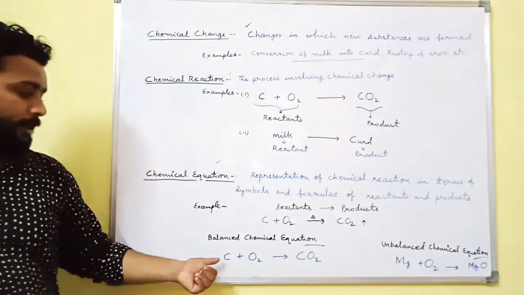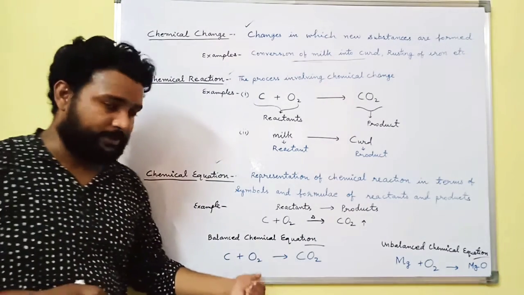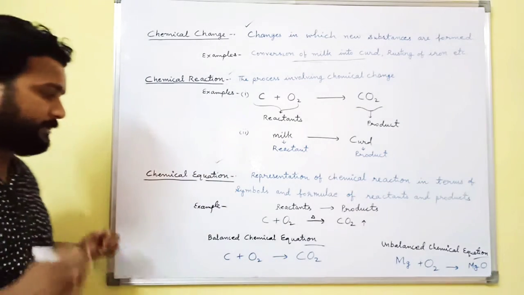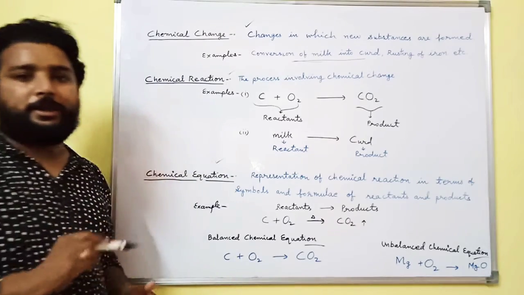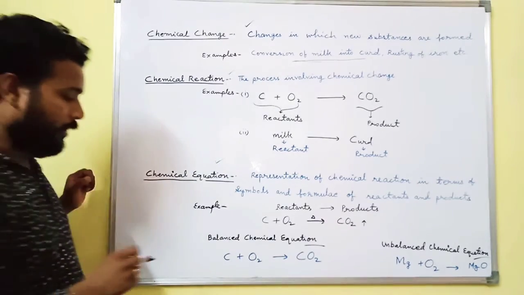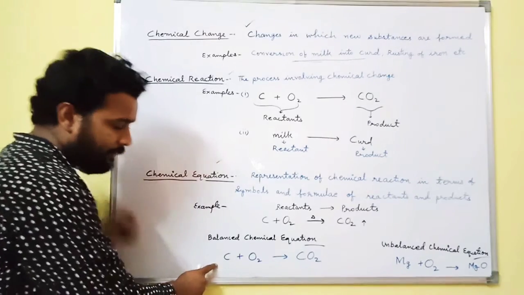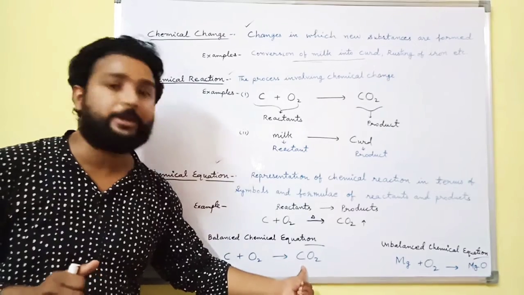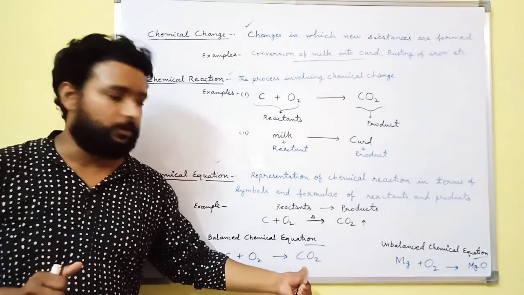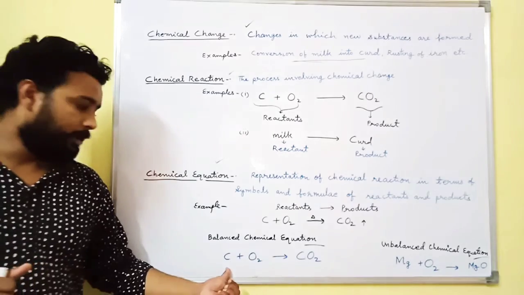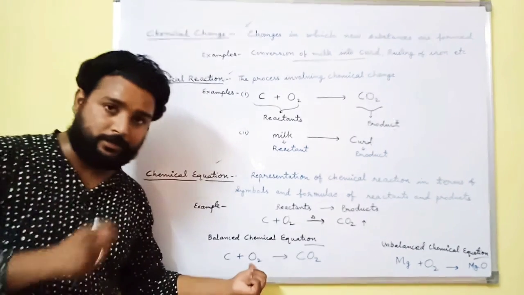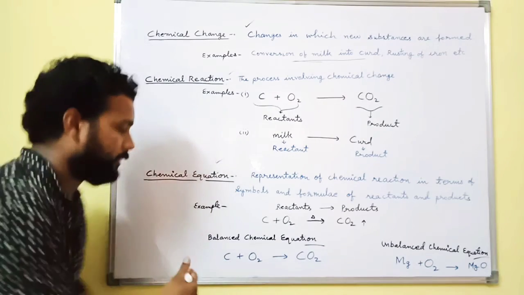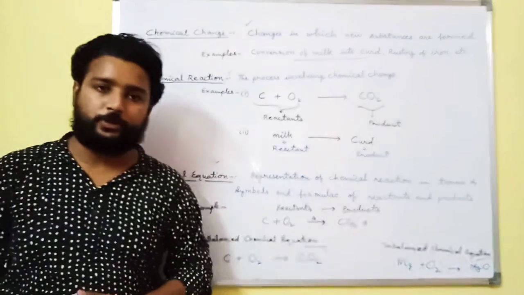Now in this equation, carbon plus oxygen gives carbon dioxide, first check whether the equation is balanced or unbalanced. In the reactant there is one carbon and we also have one carbon in the product, carbon dioxide. Now we have two oxygen in the reactant and also two oxygen in the product, so this is a balanced chemical equation.